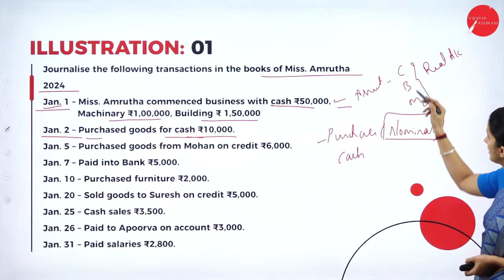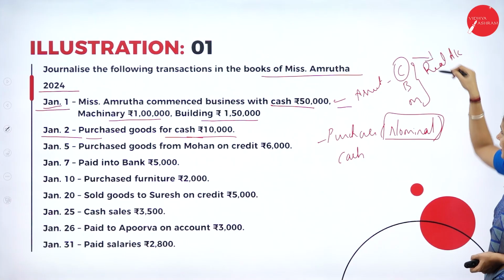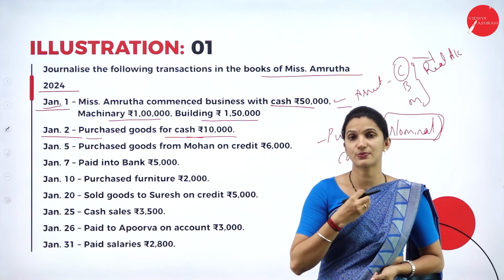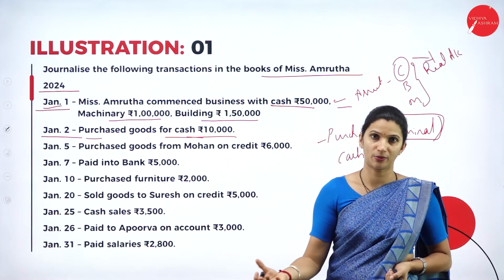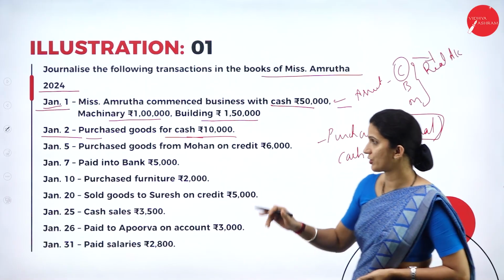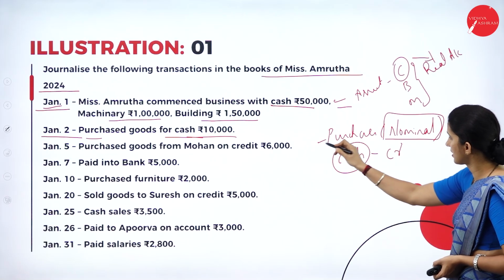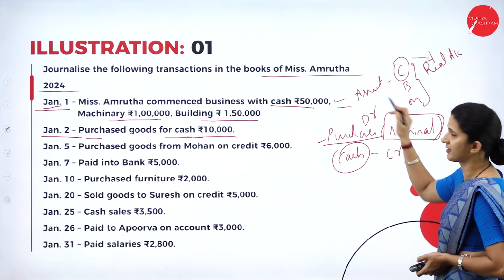As I said earlier, cash is a real account. The real account credit rule: credit is what goes out of the business. So here for the purchase of goods you are paying cash. So cash will be credit, purchase account will be debit.